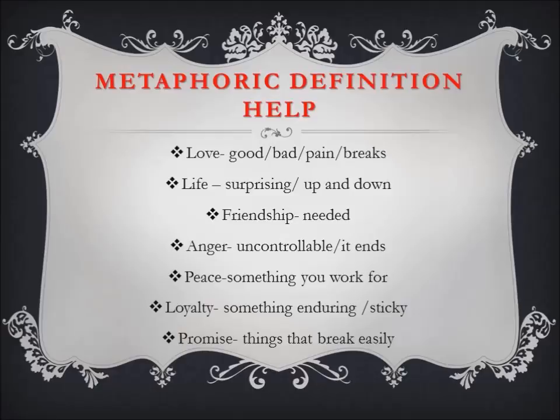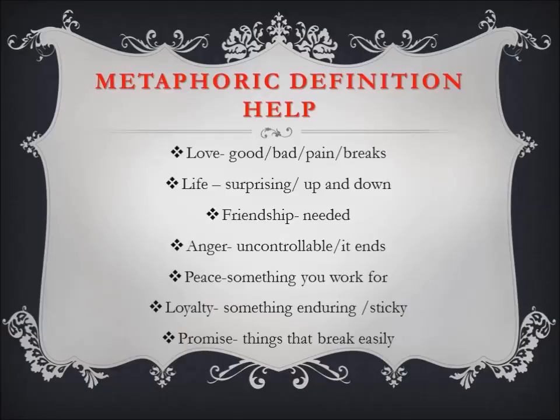with it. For example, if you look at the very bottom one, it says promise. That's your abstract quality. Now, a promise is something that sometimes breaks easily, unfortunately. So I think about the word promise, and then I think about, well, what breaks easily? Well, I have an iPad that's cracked, thanks to a 5-year-old.